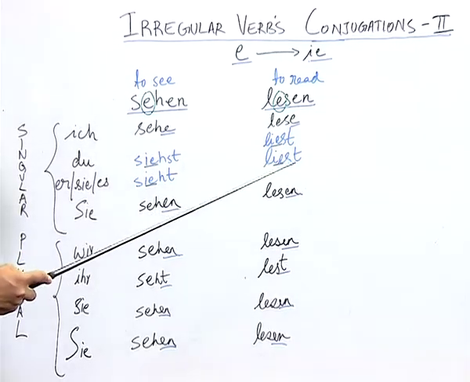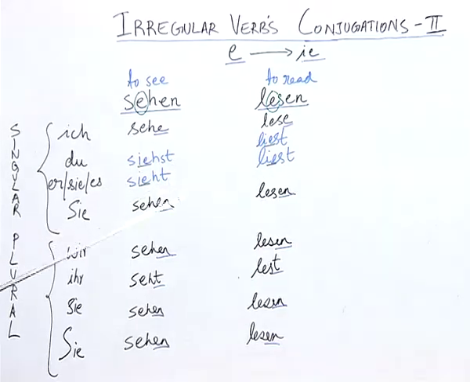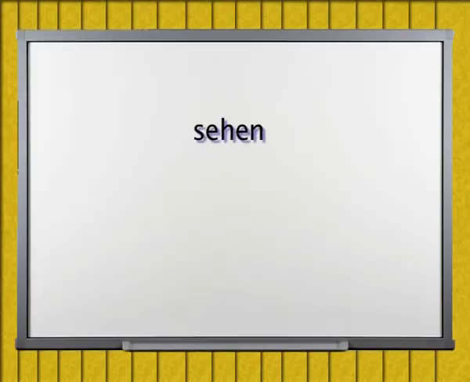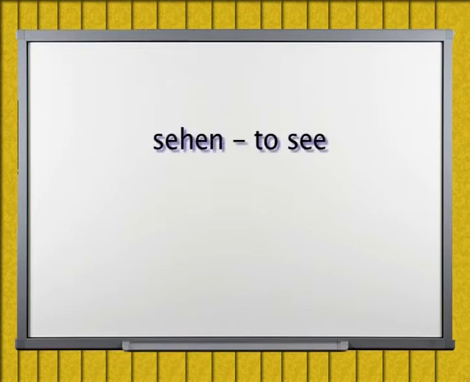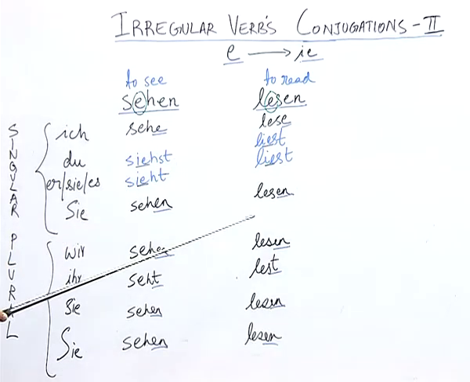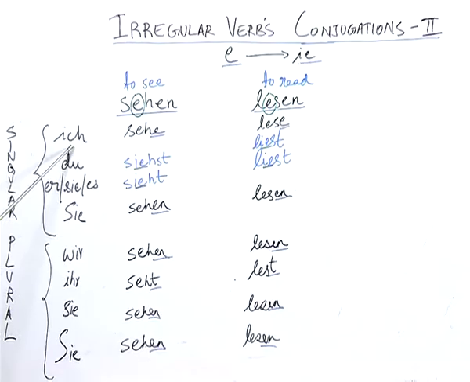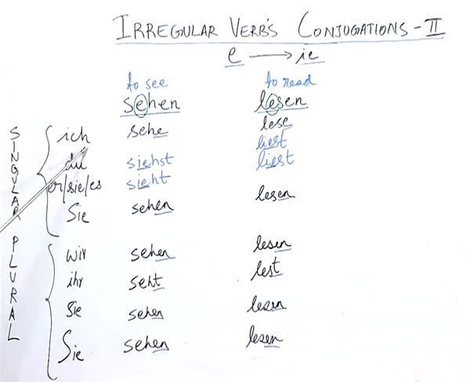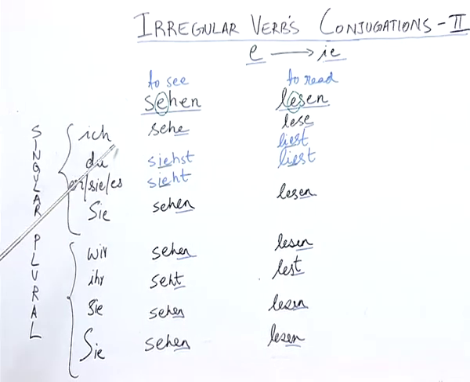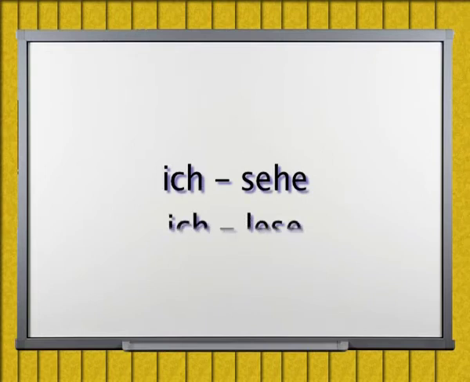For our session, we are going to concentrate on two irregular verbs which are very common, and they are sehen and lesen. Sehen means to see, lesen means to read. Now, look at the change in the conjugation of these two verbs. When you look at the conjugation starting with ich, it follows the similar pattern. Ich sehe, ich lese.